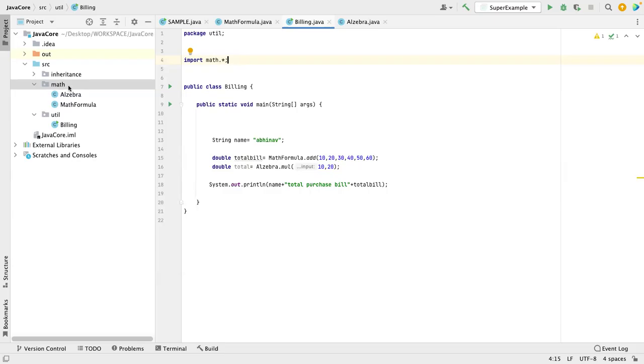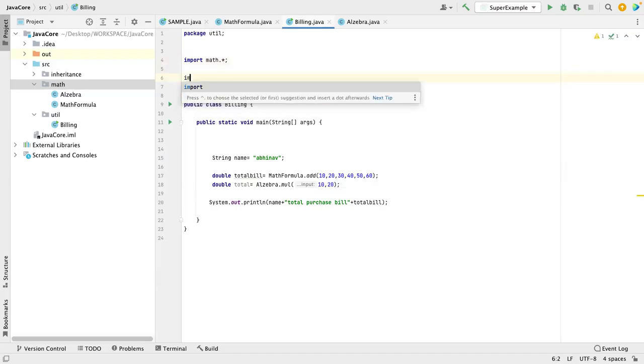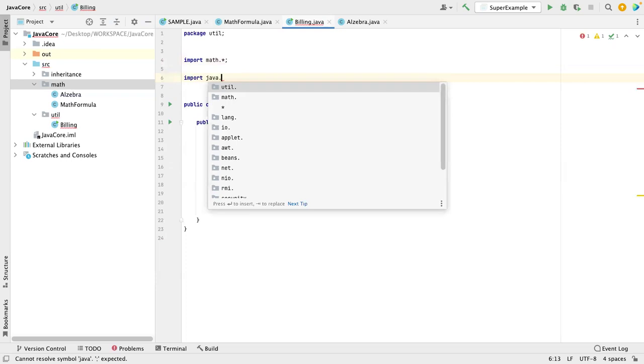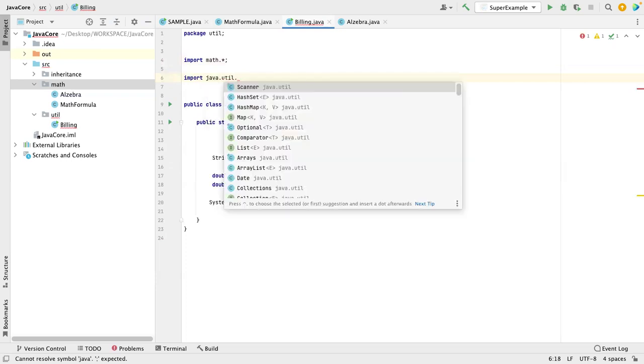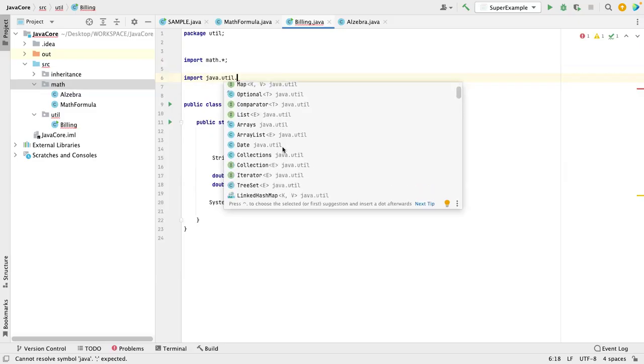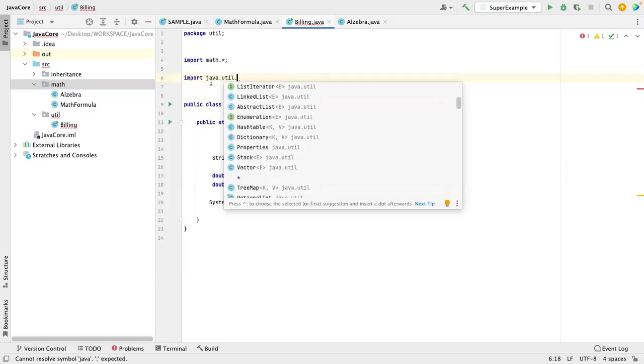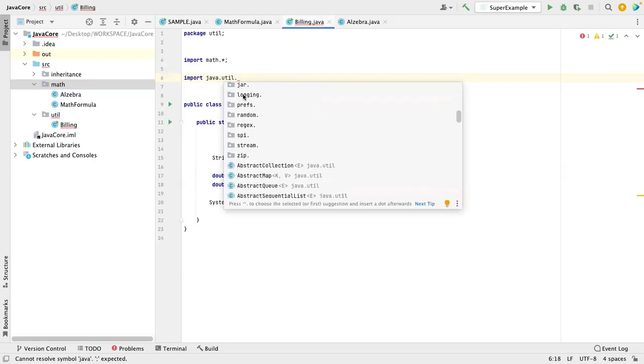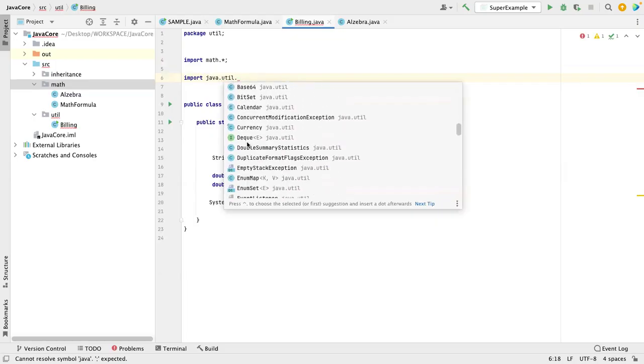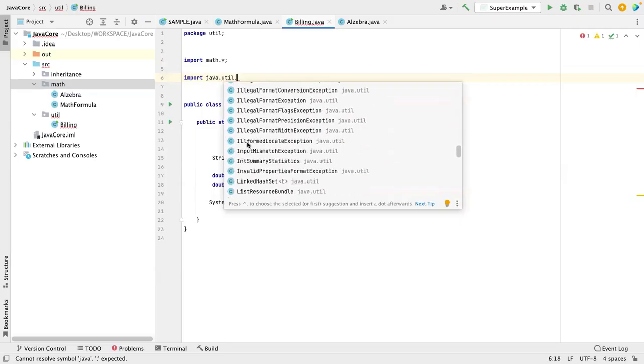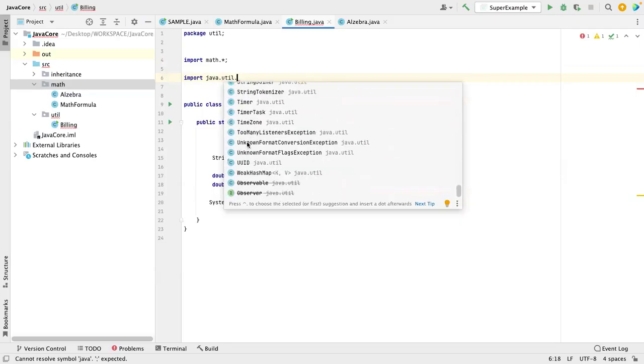Let us assume in math I have 100 classes. In math you can have 100 classes. I will show you one example. Java also has, let us take Java utility. See this utils, see how many classes it has. Inside that there are again other folders, and again there are interfaces and classes, like WeakHashMap, UUID. There are a lot of classes.